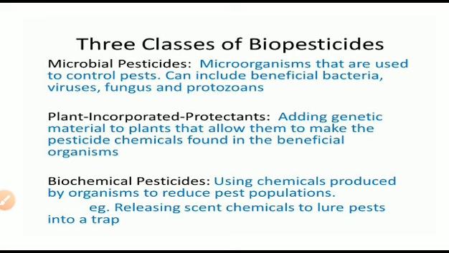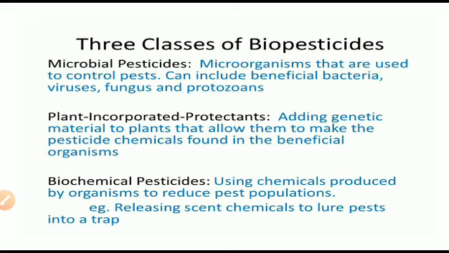Second one, that is plant incorporated protectant. These are made by adding genetic material to a plant that allows it to make the pesticidal chemical. Here, the genetic material is added to the plant, and this plant then makes the pesticide itself.